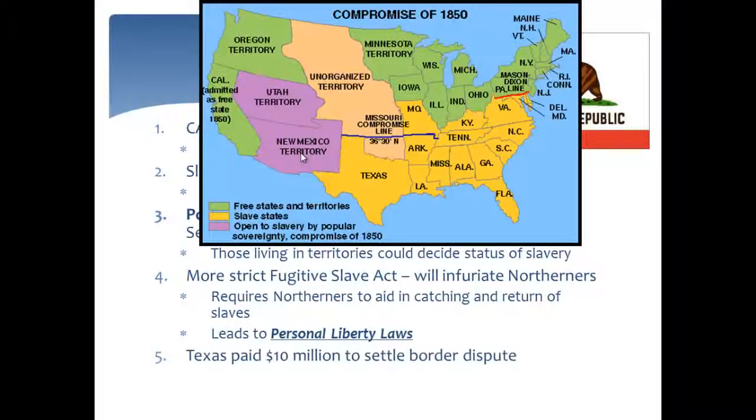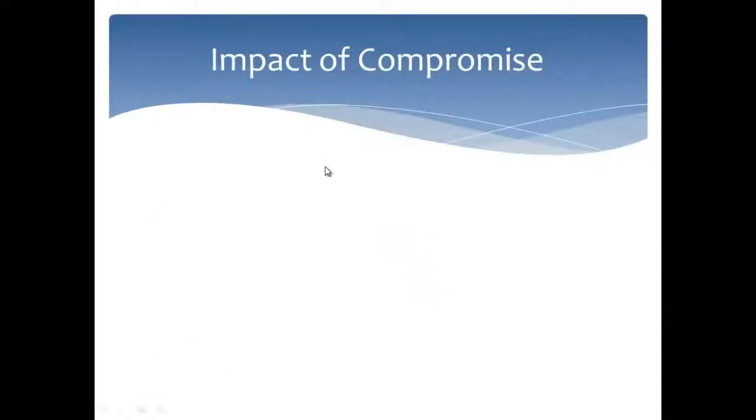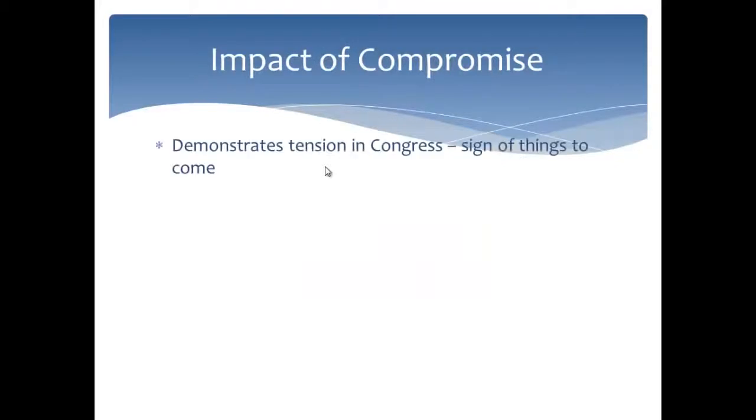And finally, the fifth part of this, Texas has paid $10 million. They were in a lot of debt from when they were their own independent country, and they were paid $10 million to settle the border dispute. So this land over here, they give up in exchange for $10 million. Okay, let's talk about the impact of the compromise.